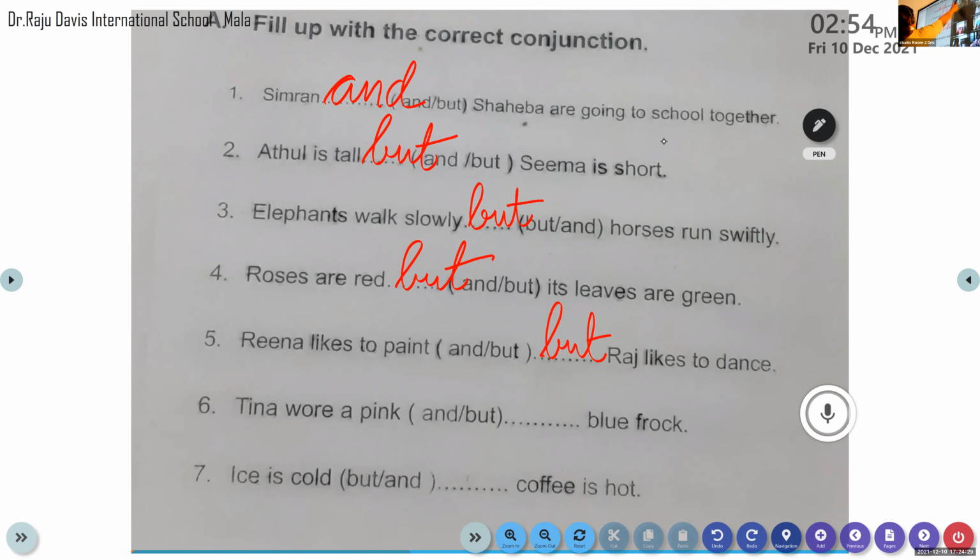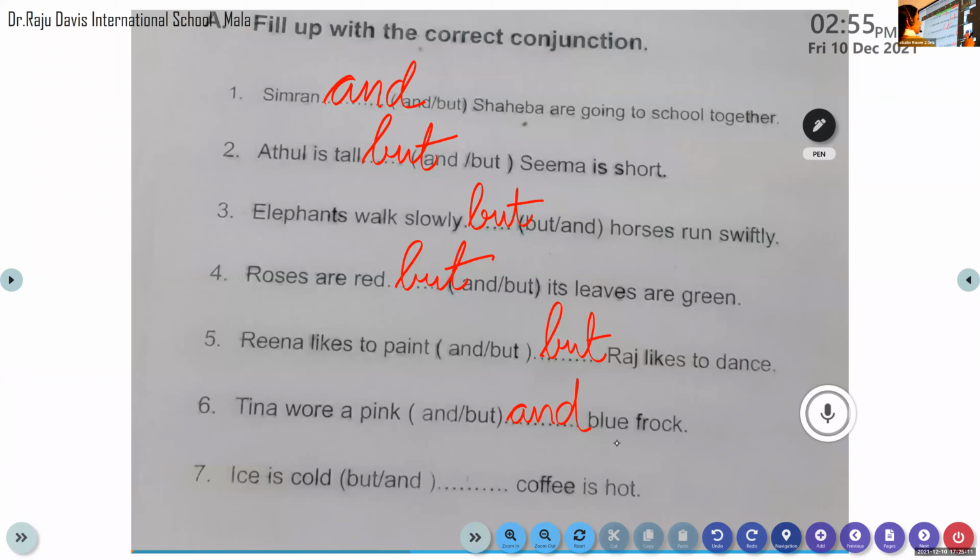Nihil, come on, do the next question. Nihil is not there. Yes, unmuted, my dear. Yes, I saw you. Yes, come on. Read the question. Tina wore a pink and blue frock. Yes. We can't wear two frocks. We can wear only one frock. One frock has different colors. So it has two colors. That's all.